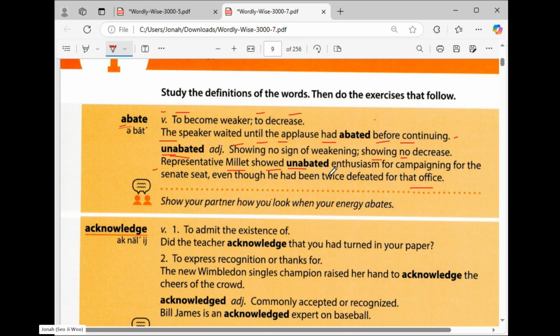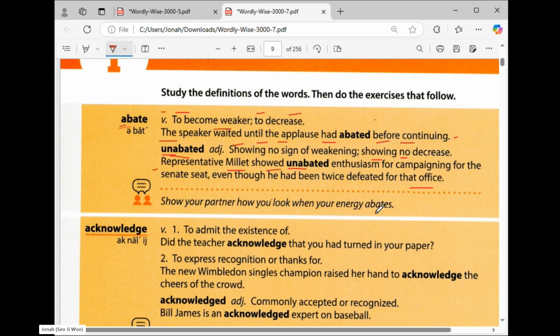So for example, the president showed unabated enthusiasm or passion so that he can win. So it means he is really strong. In another sentence, he really wants to win. He doesn't want to be weak, because the word abate is to become weak, right?